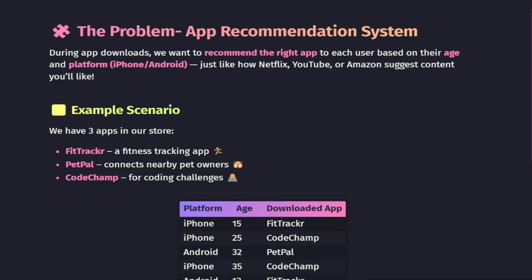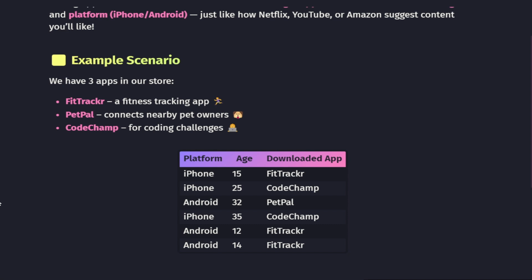Now that we understand what recommendation systems are and how they power platforms like Netflix or YouTube, let's bring the same idea into our mini project, an app recommendation system. Imagine this, whenever someone downloads an app from our store, we want to recommend the right app for them based on two things, their age and the platform they use, whether it's iPhone or Android. Sounds simple, right? But there is some smart logic hidden. Let's look at our example scenario.